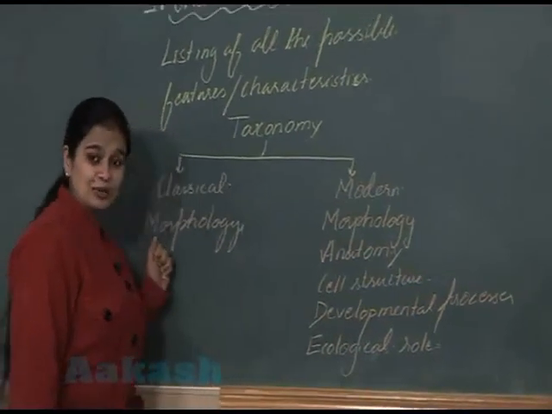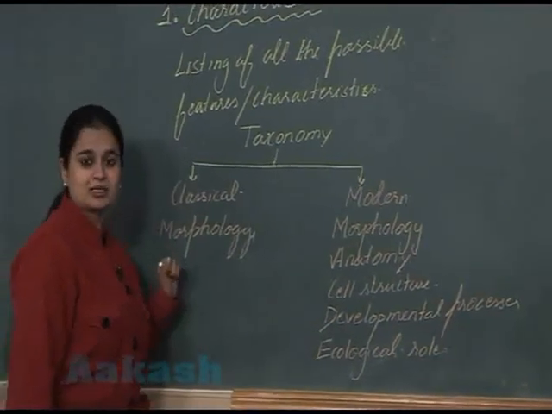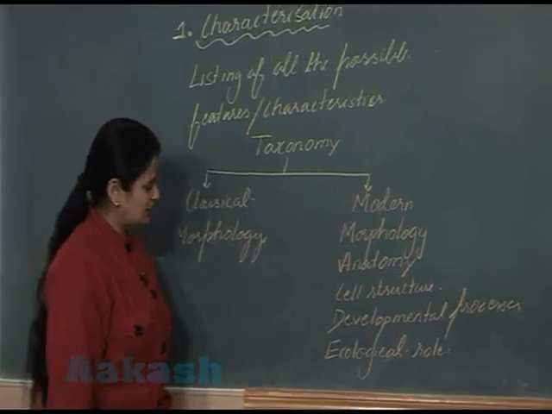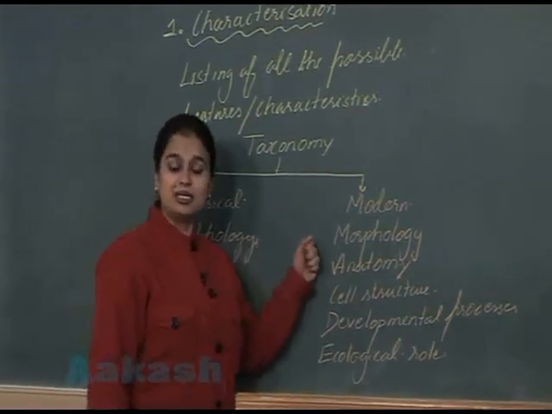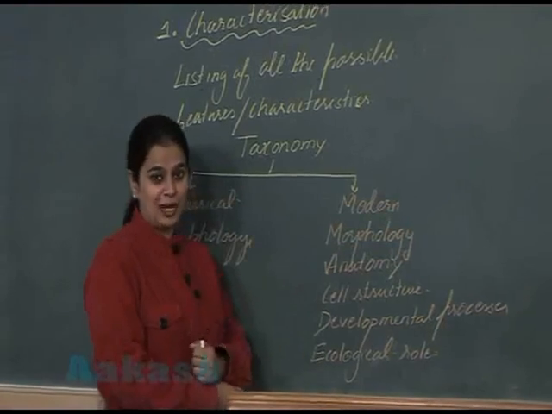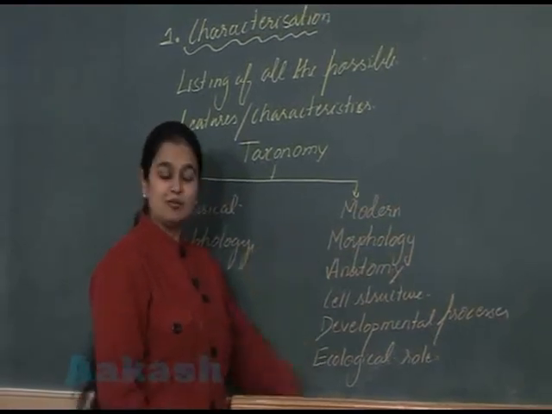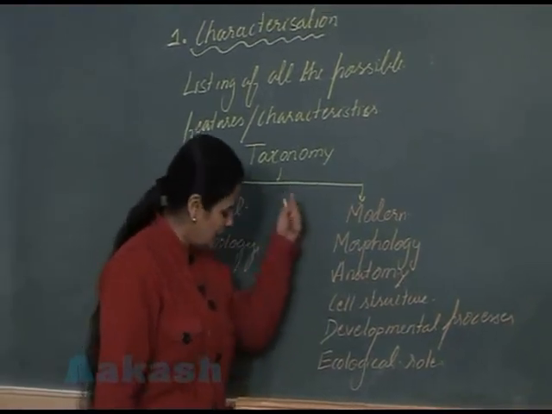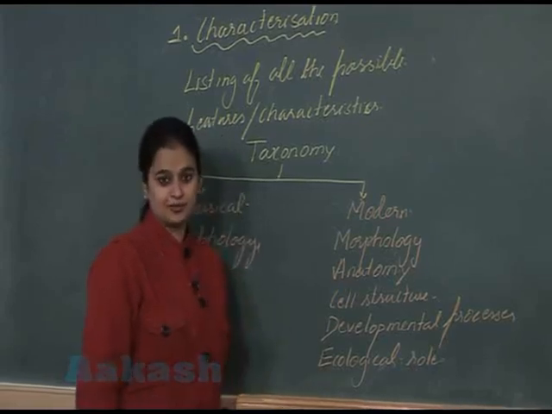So classical taxonomy only deals with external features, morphology. Modern taxonomy is a broader, wider one, which along with the morphology deals with all of these features.